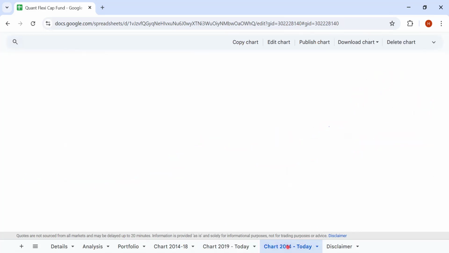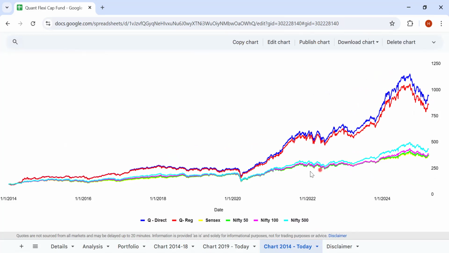In the entire chart, if you look from 2014 to 2025, the performance has really come off after COVID. So they have done extremely well after COVID. Prior to COVID as well, they have done a decent job, but the gap has not been so high. Say, for example, at COVID, the index was at an absolute return of around 50%. So this is from 2014, in 6 years' time.